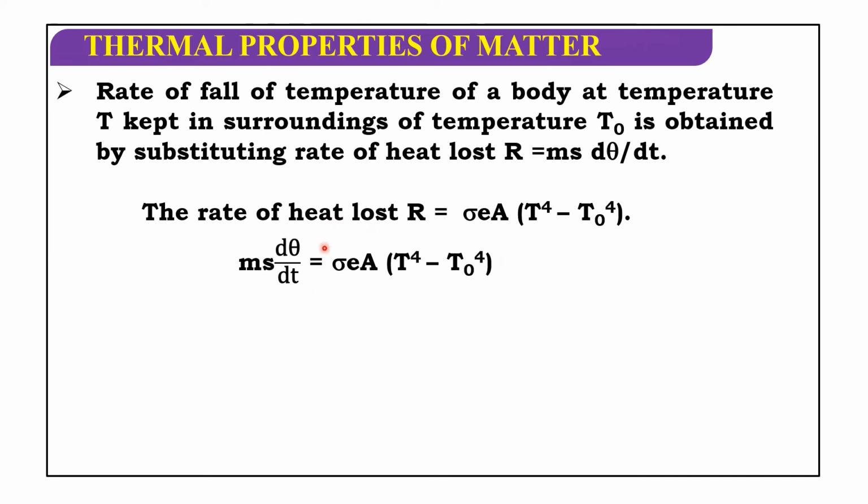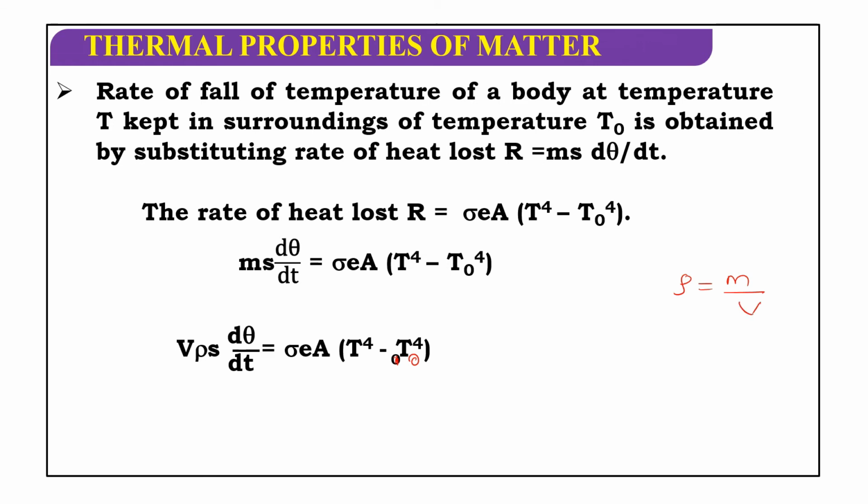Here, substituting in the place of R, ms d theta by dt. So then V rho s d theta by dt is equal to sigma E A (T power 4 minus T0 power 4). Here we are using density: density rho is equal to mass by volume.